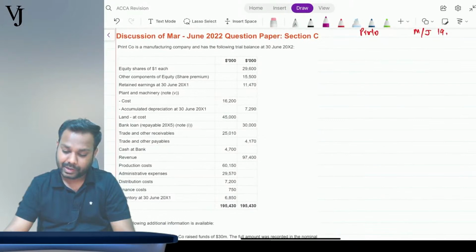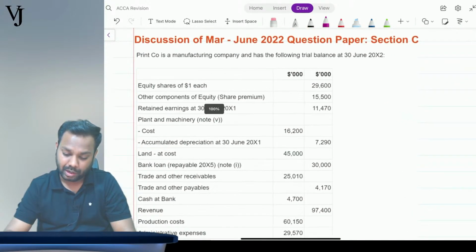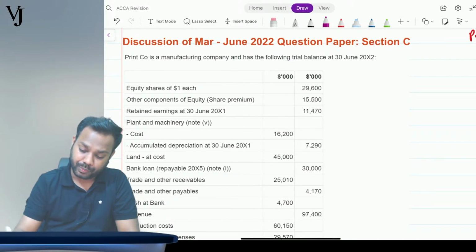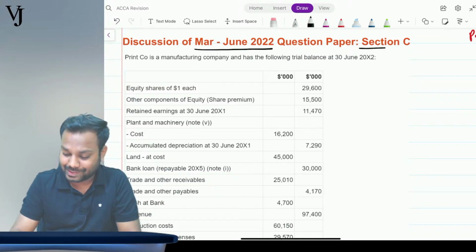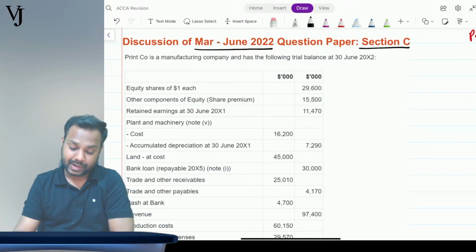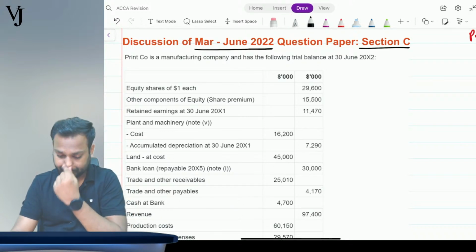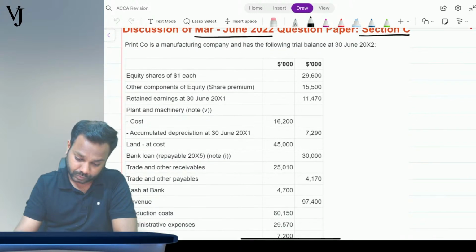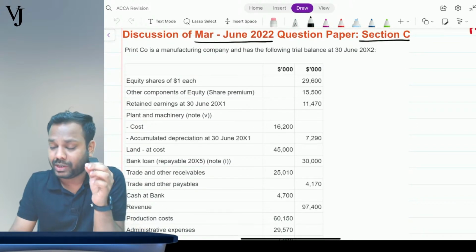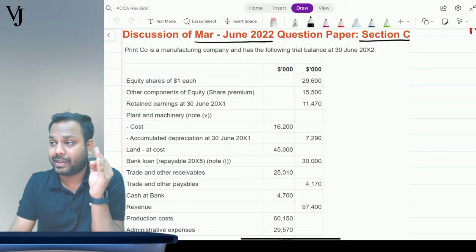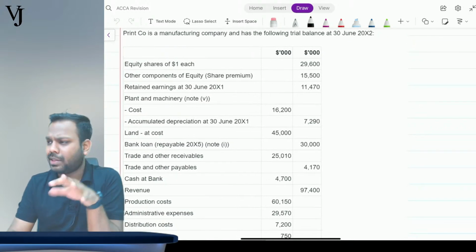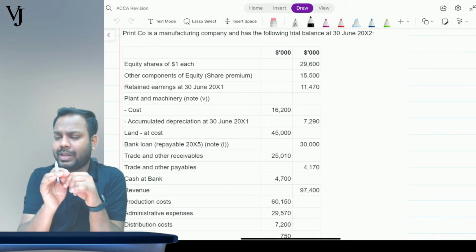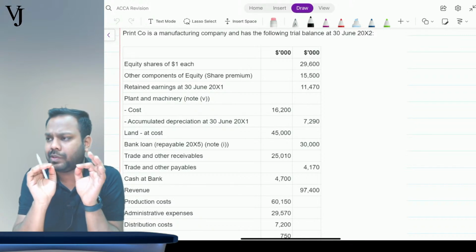Now let's start the discussion of the March June 2022 question. The March June 2022 question paper section is section C. Now understand, guys. Definitely we will be solving this question on the ACCA practice platform. But first I'll discuss it here, because all the rough work I'll do here, and when it comes to exactly solving the question, I will solve it on the ACCA practice platform.